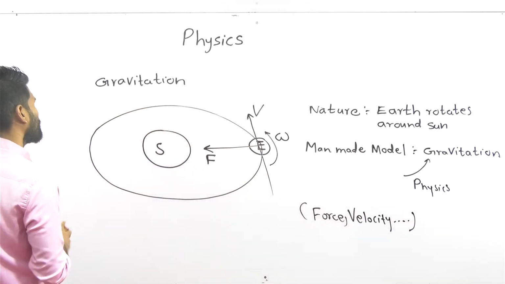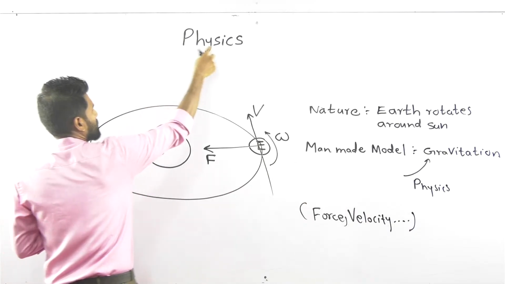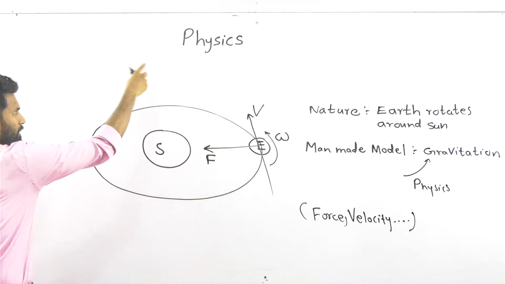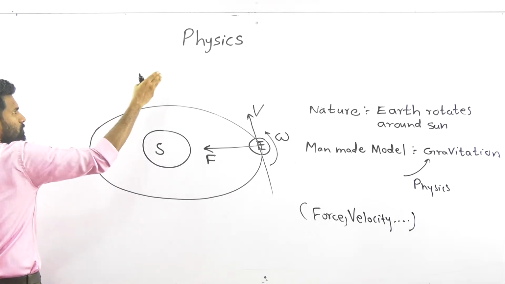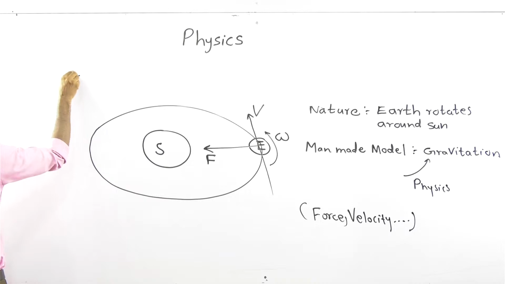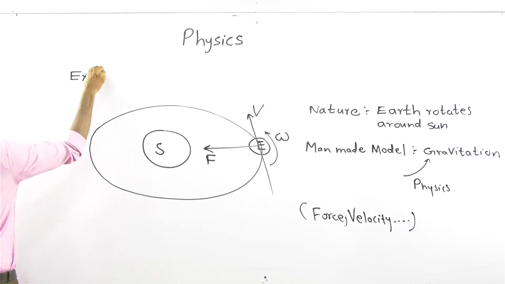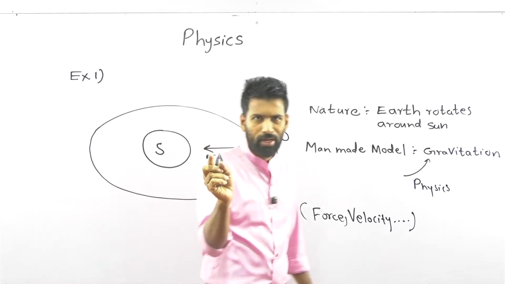Now I need this. We first wrote the topic as physics, then we wrote a sentence: physics is understanding the nature through man-made models. Now write Example 1. Write a small sentence.